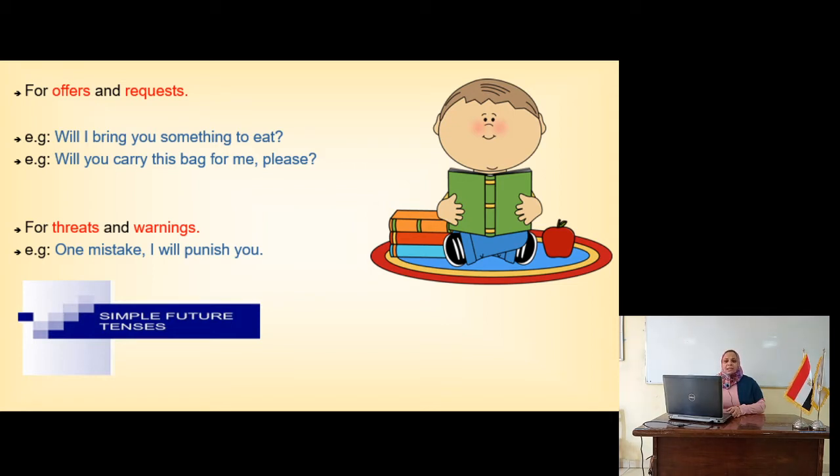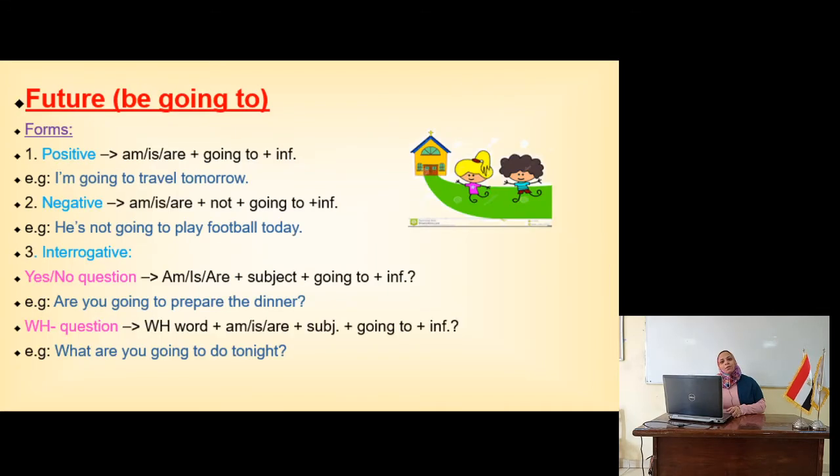Now, the next slide, the other part of the future simple, which is be going to. Now, the form is, for the positive, I use am or is or are, which is the verb to be, plus going to, plus also the verb in stem. I can say, I'm going to travel tomorrow. Now, I use this for the near future. I'm going to travel tomorrow.